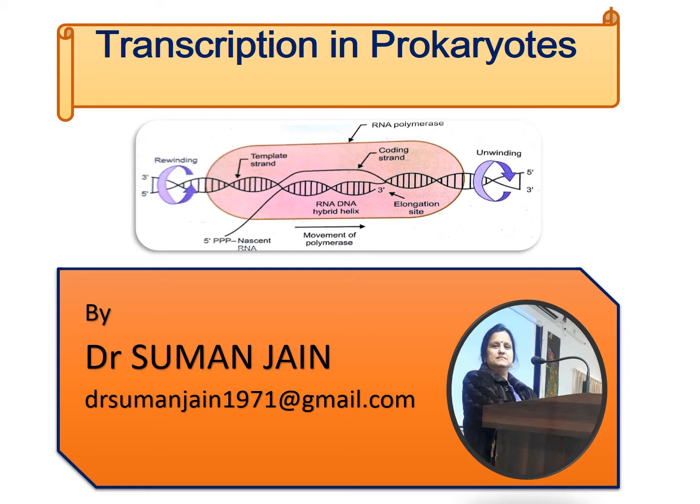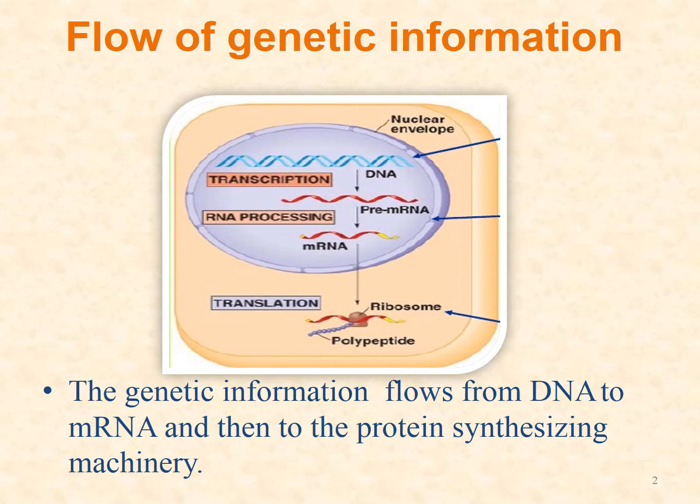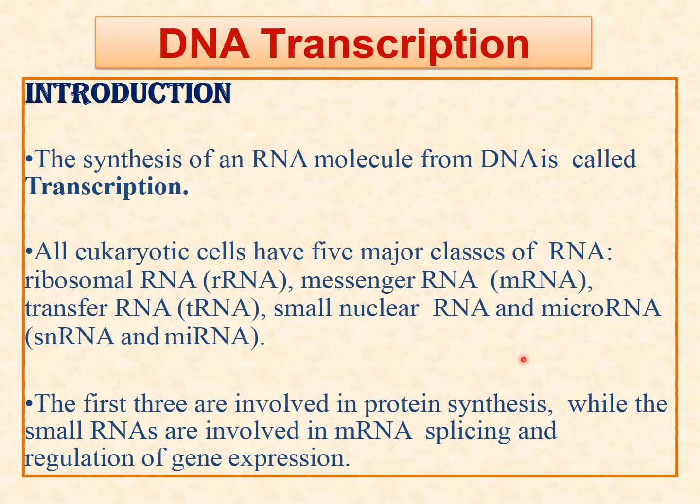A single enzyme, that is DNA dependent RNA polymerase, helps to synthesize RNA in transcription. So we start with DNA transcription. The synthesis of an RNA molecule from DNA is called transcription.